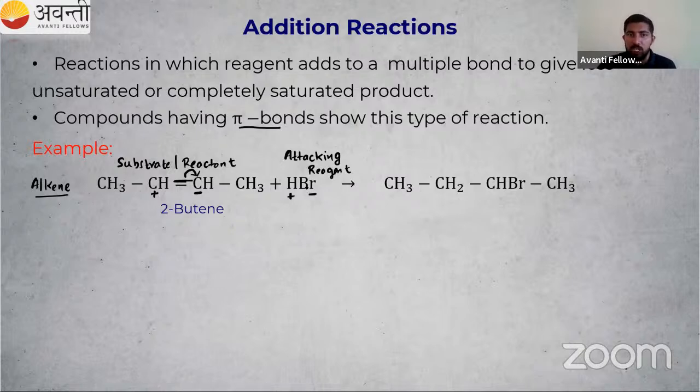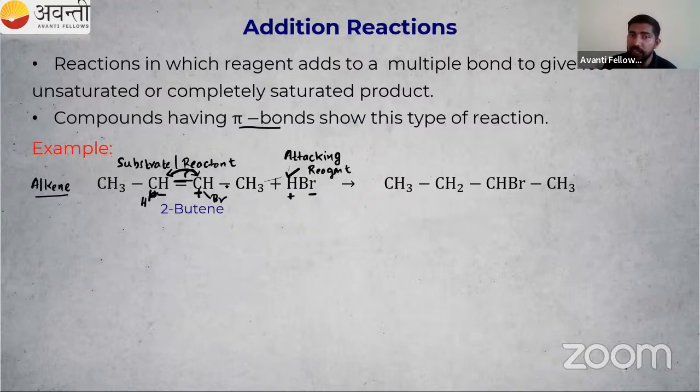Opposite charges attract, so this H plus is coming and getting attached to this carbon. Then on C plus, Br minus is coming and attaching to this carbon. See the product: double bond to single bond, unsaturated to saturated.